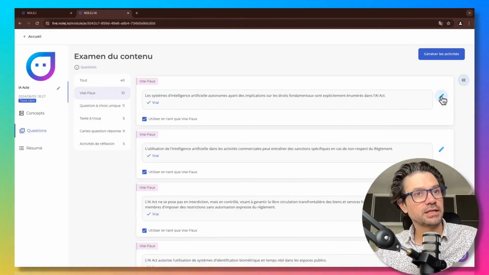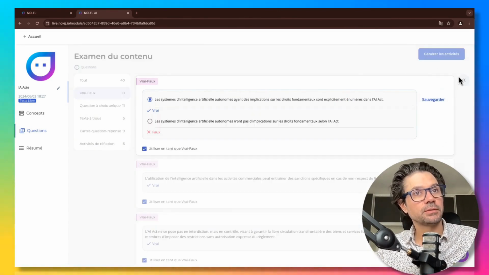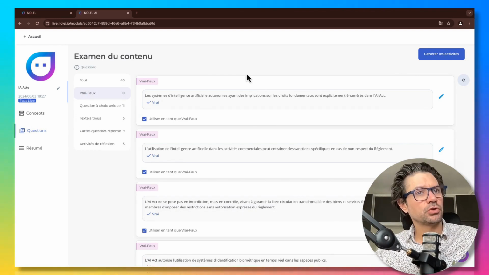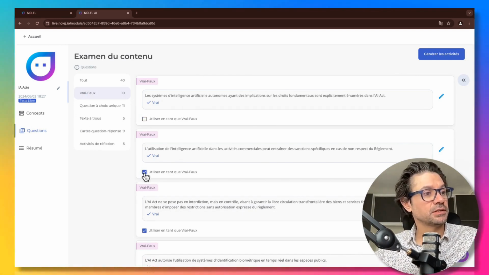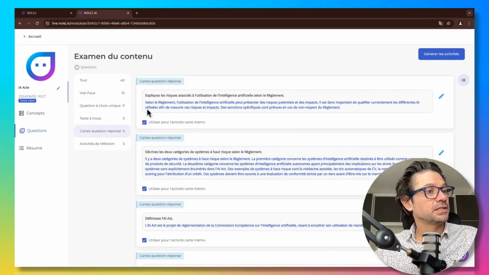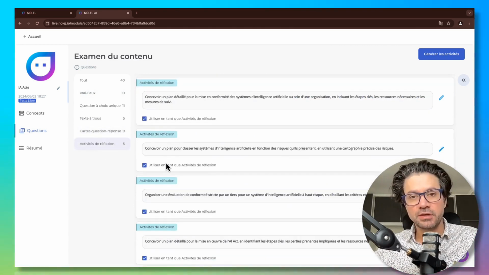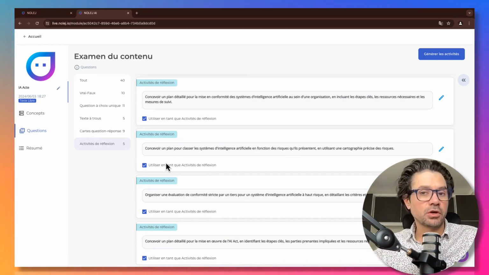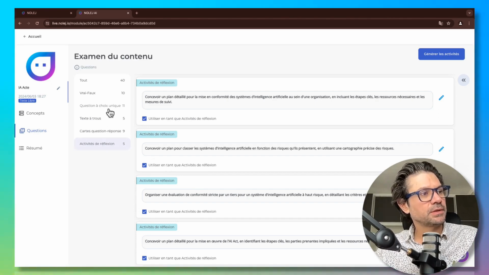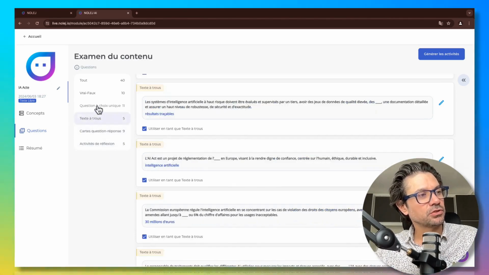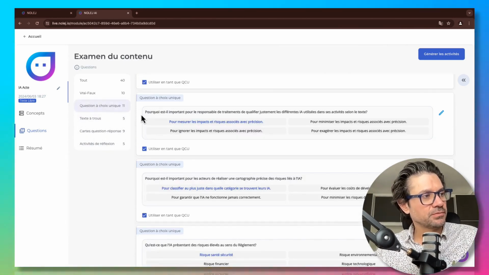To do this, I can click on the pencil and edit the question, and I can also simply choose not to use this question if it doesn't seem relevant to me. I will just try to uncheck it. For example, this one too, let's say I could also uncheck the question cards here, the famous revision cards, or even modify the reflection activities that will allow us to go a little further with the students. Here, we are really talking about a surgical modification, I would say, of your module question by question.